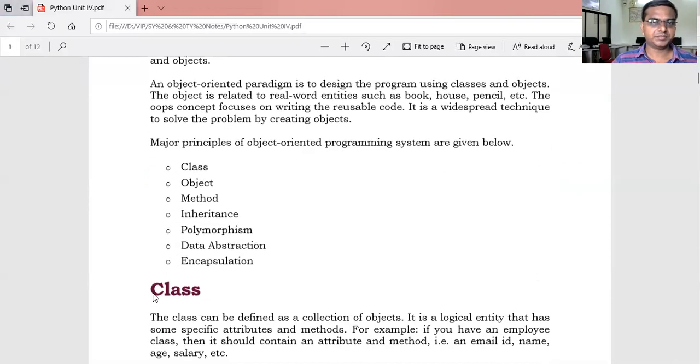Now we see the major principles of object oriented programming system. Some main concepts of OOPS are class, without which we can't imagine object oriented programming, object, method, inheritance, polymorphism, data abstraction, and encapsulation. These are the main principles of object oriented programming system. Now we see one by one what is meant by each of them.